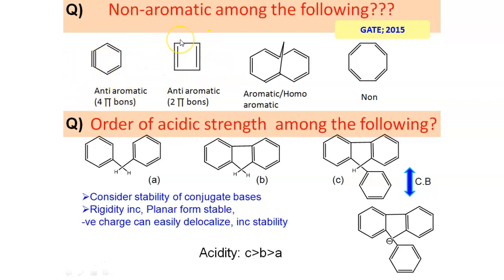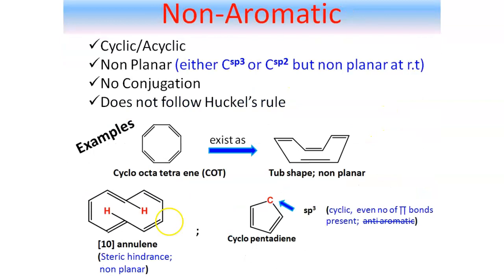Next option is cyclobutadiene, as I have already discussed that it is anti-aromatic. In the next option, don't mix this with the 10 annulene system, right? Because in the 10 annulene system there were 2 hydrogen atoms present, like this. Those 2 red colored hydrogen atoms were the reason behind the steric hindrance and the non-planar arrangement. That is why 10 annulene behaves like a non-aromatic system.